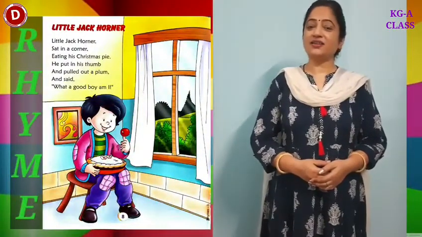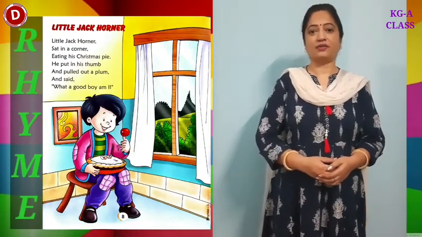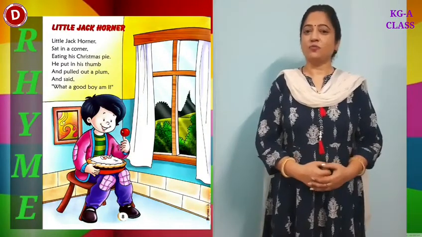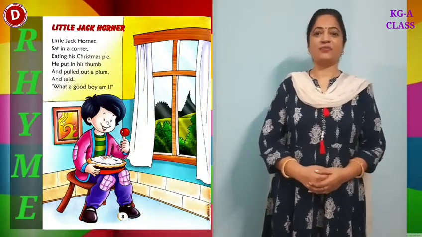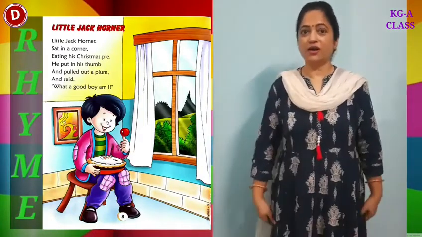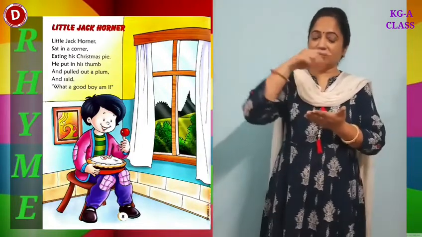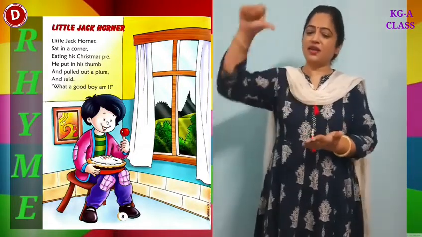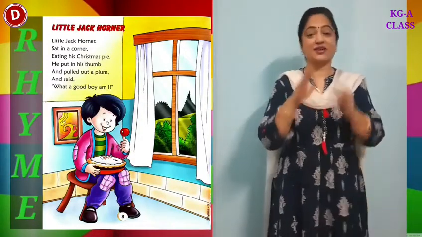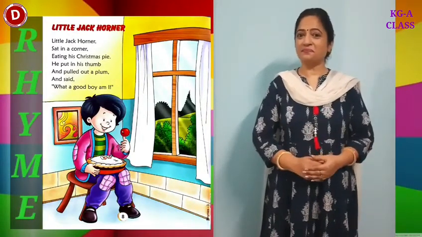Children, let's recite the rhyme Little Jack Horner, which I hope now you all are able to learn. Let's do it together. Good morning. The title of my poem is Little Jack Horner. Little Jack Horner sat in the corner, eating his Christmas pie. He put in his thumb and pulled out a plum and said, "What a good boy am I." Let's say it one more time.